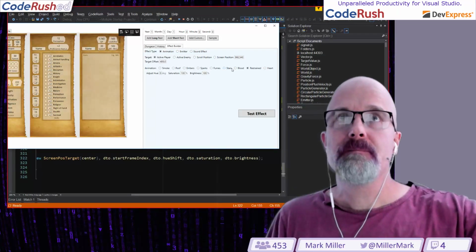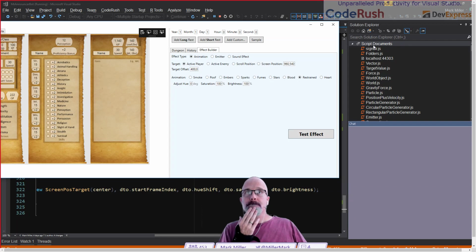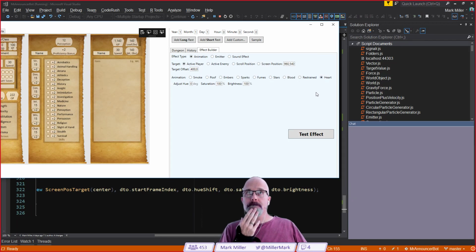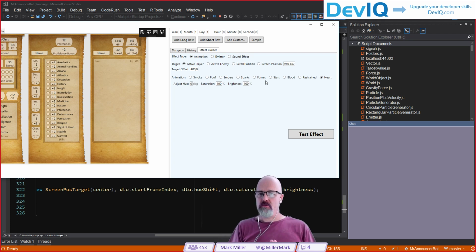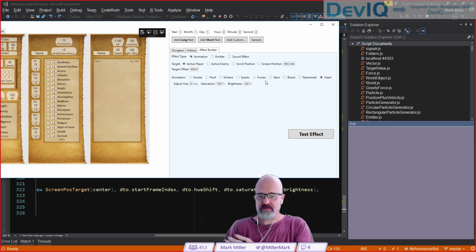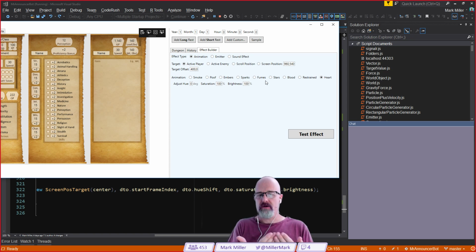Let me ask you a quick question. You've got a targeting effect for the active player or the active enemy. Do you have anything planned for inactive players? So it might be your turn, but somebody else is still suffering effects. No, the inactive player we're not going to show the effects on. That's just a decision I made because of the overlays that we're doing. So when it's their turn, the effects will be there. When it's not, you'll see them, but they'll be obscured maybe by the shoulder of the player in front of them. So that's kind of the idea right there.